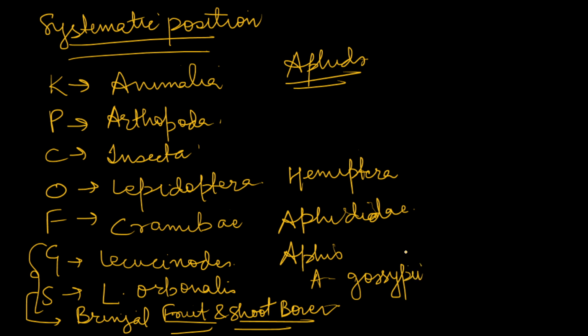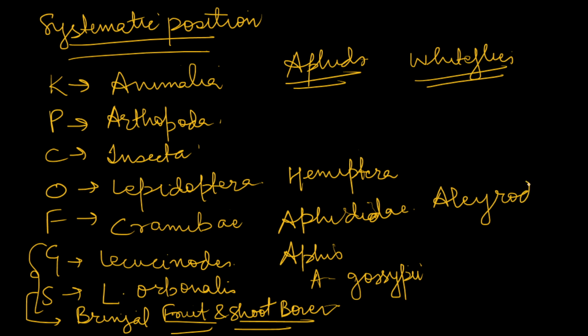This was about aphids. Next, we can write about whiteflies here. Similarly, for whiteflies, the order is the same, but when it comes to family, they are of Aleyrodidae, a very difficult name. Bemisia is the genus, and Bemisia tabaci is the species. Similarly, we have other pests also, such as leaf hoppers.